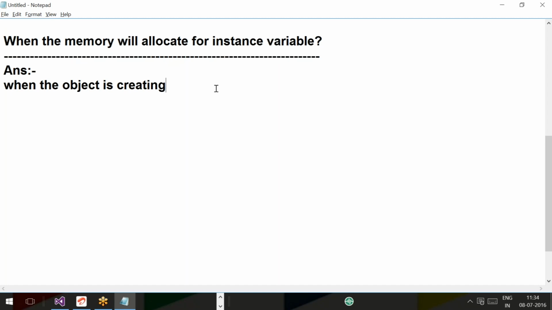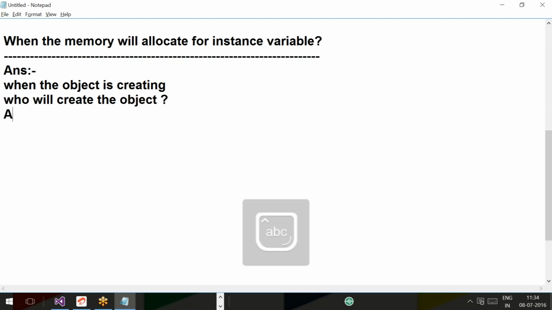Who has to create the object? The programmer. Who will create the object? The answer is the programmer. The programmer is going to create the object according to his requirement.